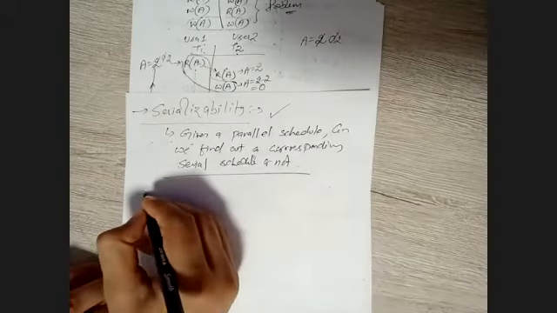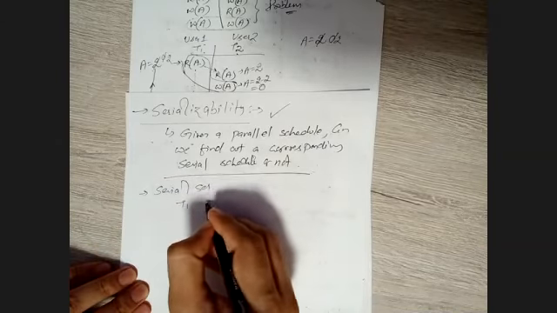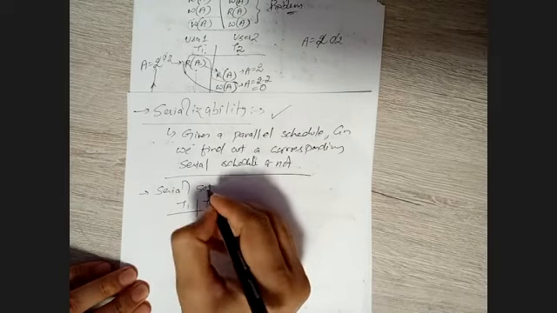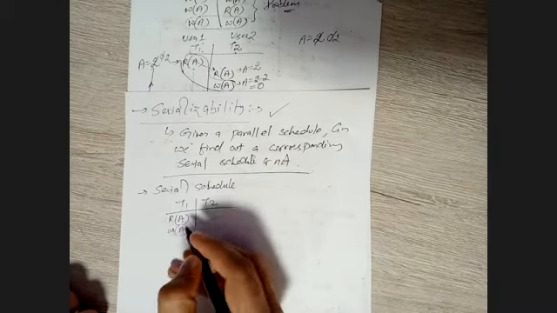Understand now, serial schedules are always serializable. That doesn't need much explanation, because a serial schedule means, for example, we have T1 and T2 transactions, right? We have operations like this.